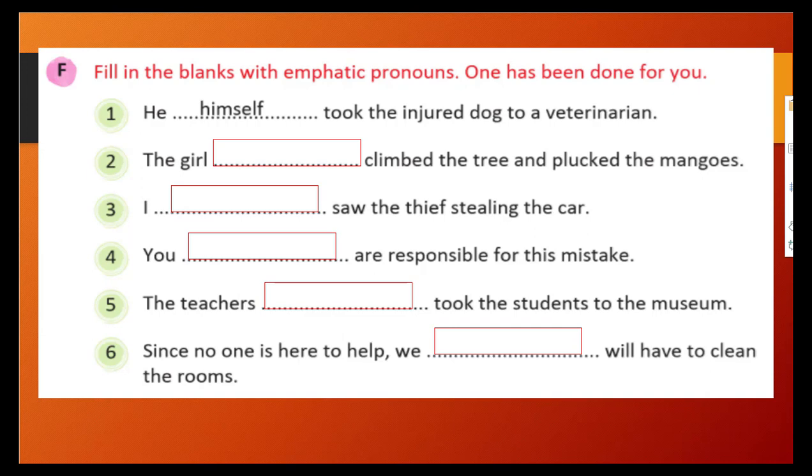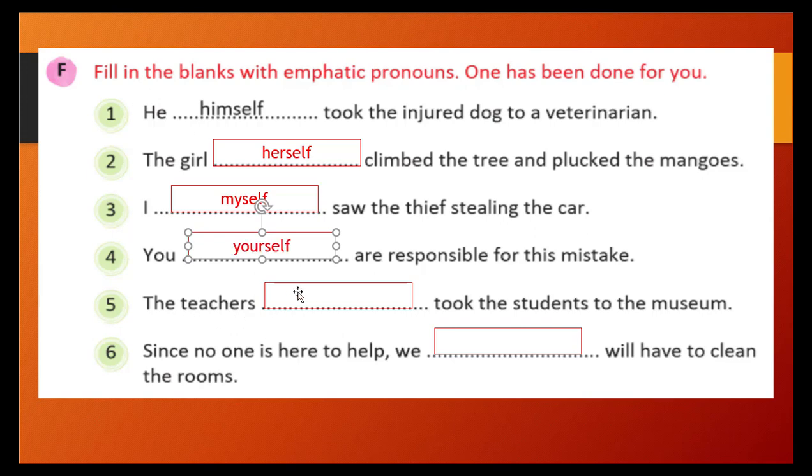Let's see the second one, that is the girl. The girl herself climbed the tree and plucked the mango. Who? The girl. So we can write herself, right? I myself saw the thief stealing the car. You yourself are responsible for the mistake, right?